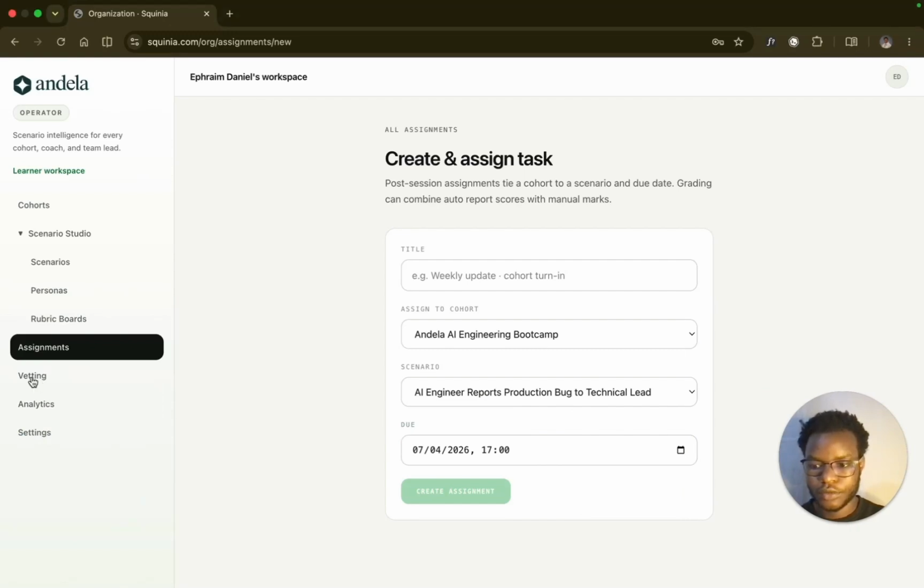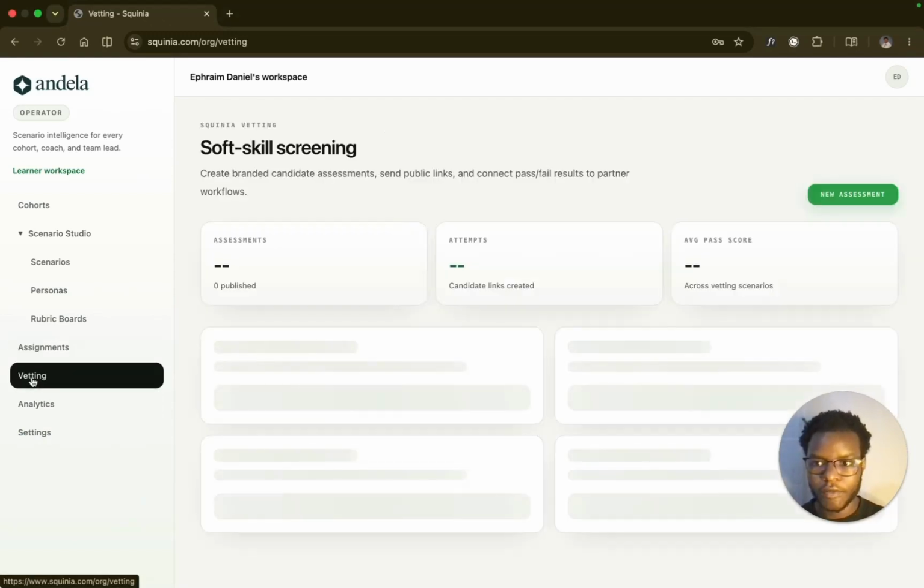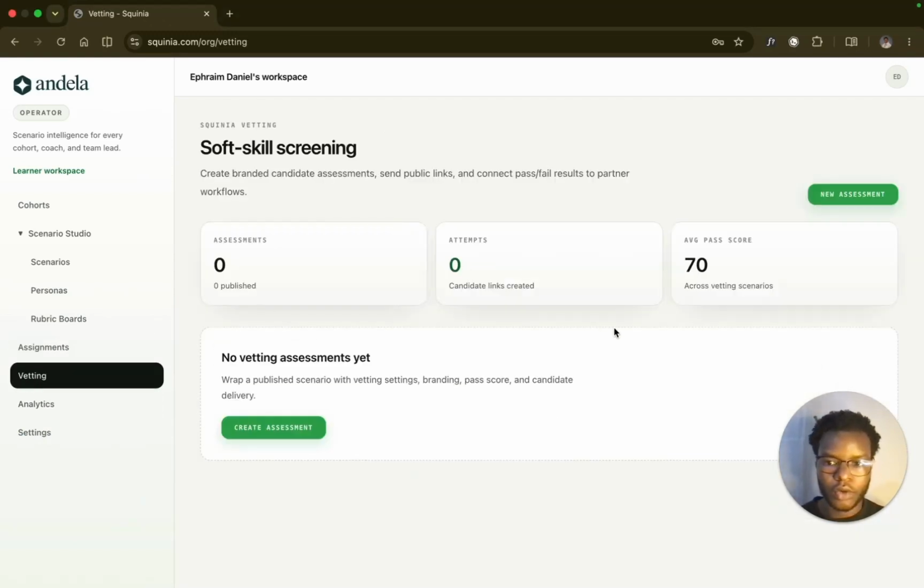And then we have this feature, which is for vetting. This is when you want to assess candidates. Maybe you want to employ candidates, or maybe you want to assess a group of candidates before they register into your program. You can send them the link, they practice, and you see how they handle communication in scenarios like that.